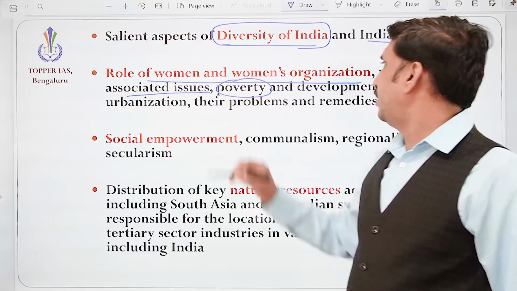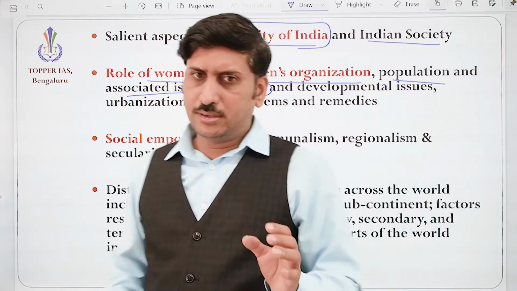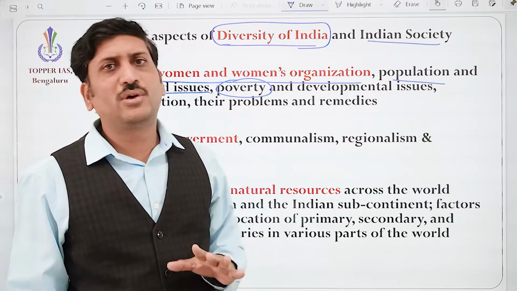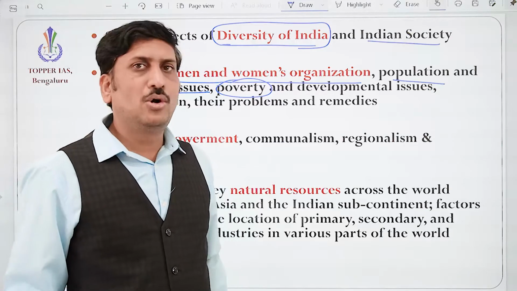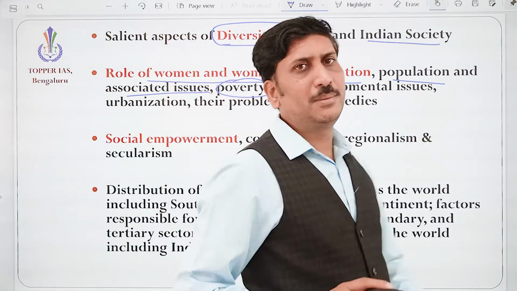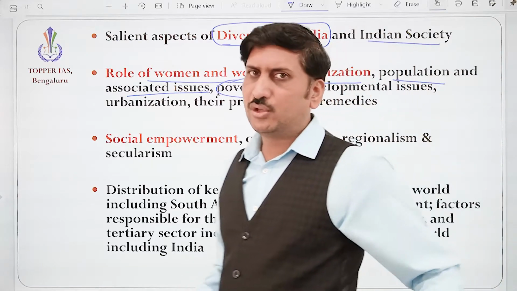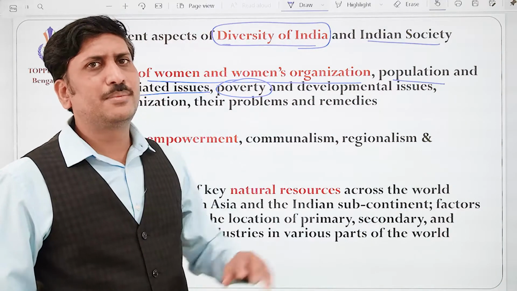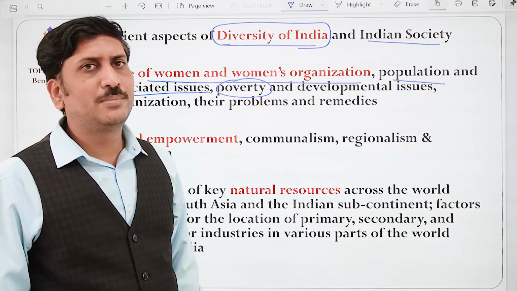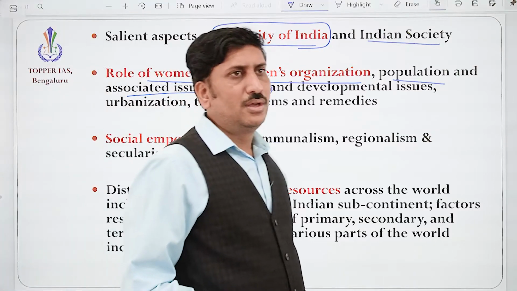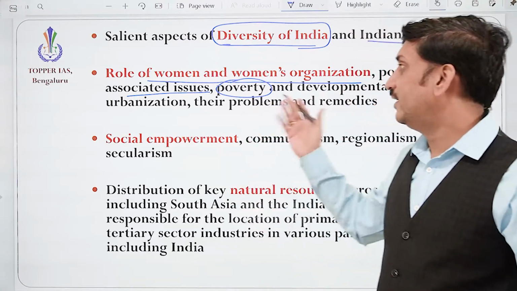The main one is poverty. Poverty is a relative concept. I may say that I am poor compared to another person, but from the government perspective, at least we should be able to provide the basic necessities like food, clothing, shelter, education, and entertainment. All these things are basic. So how has the government planned the poverty alleviation programs till now, and how successful are they? Why is it actually difficult to alleviate poverty?